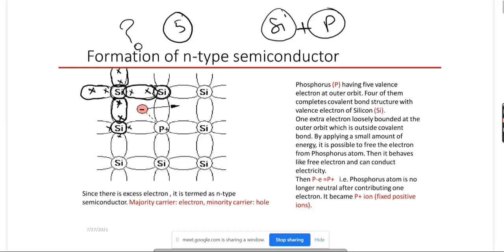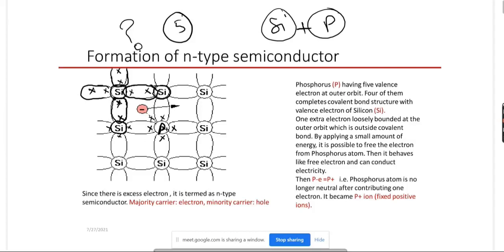Now see here, we are mixing a small amount of phosphorus with the silicon. So this is our phosphorus atom. It is having valency of 5, so in the outer shell it has 5 valence electrons: 1, 2, 3, 4, 5.